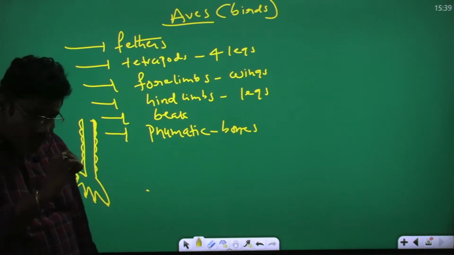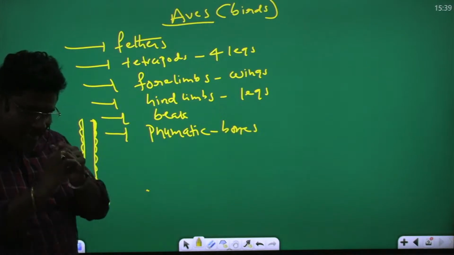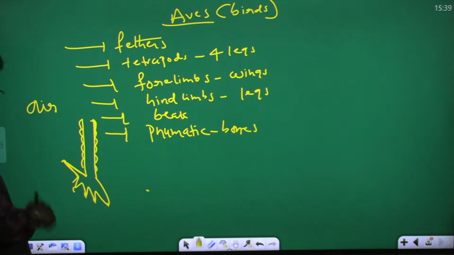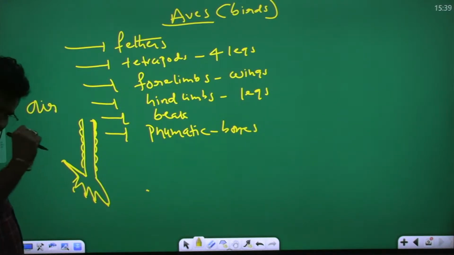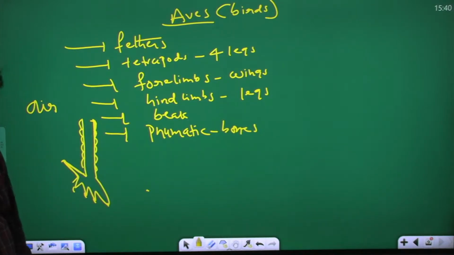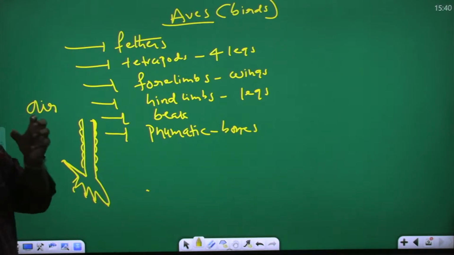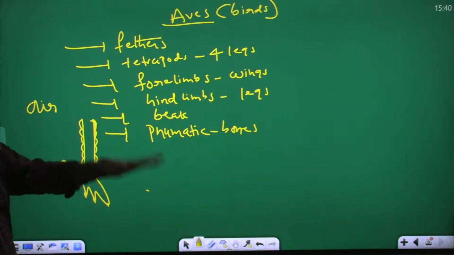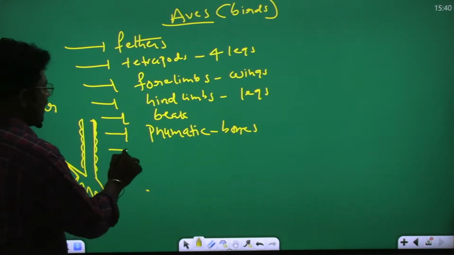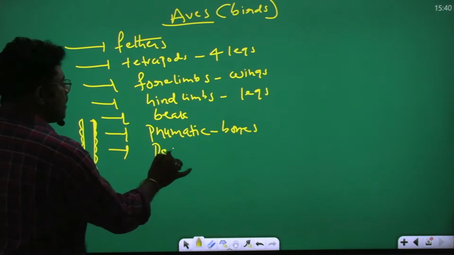You know hollow? Tubular bone. Inside the bone, what is there? Air-filled. A-I-R, air. What is the meaning of air? Gali. Air-filled bones are useful for what? Flight. You understand? So that is the bird character. Flying character. So pneumatic bones are there, useful for flight. Weightless bones. That is the point. You understand my point? So you listen here. Respiratory organs are lungs.